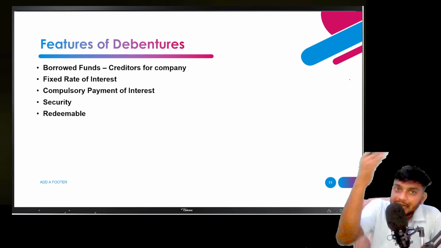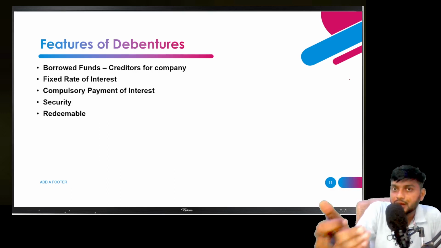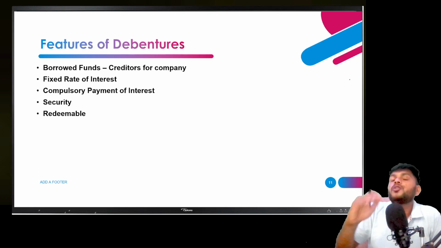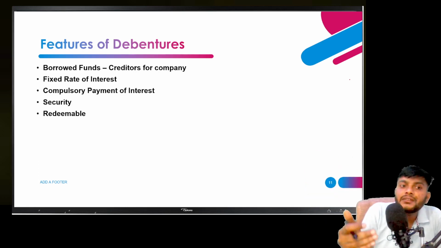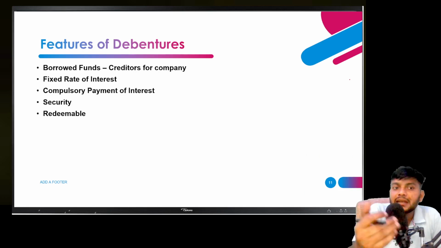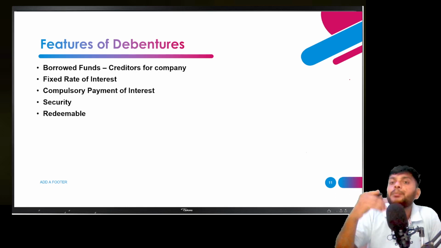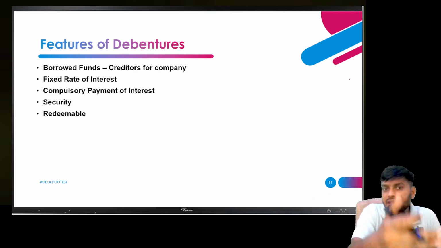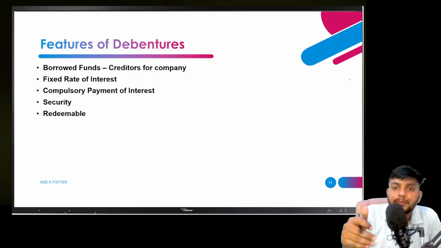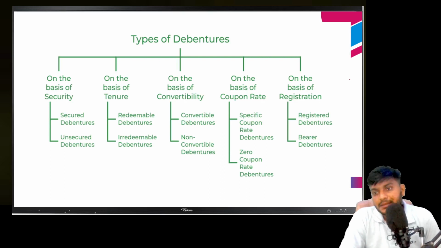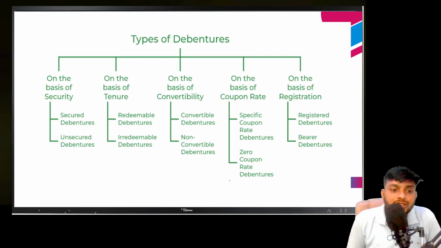Means in equity shares, when you are giving money to a company, it is never returned. If you want to get your money back, you have to sell your share to another person. But in case of debentures, there is a category of debenture that is redeemable debenture. The company is redeeming your debenture, means the company will pay your money back after 5 years or 10 years, whatever the condition was, and the company will purchase the security back, means the debenture back, and they will pay your money. But you don't have any voting right. You are not allowed to participate in the decision making of the business.